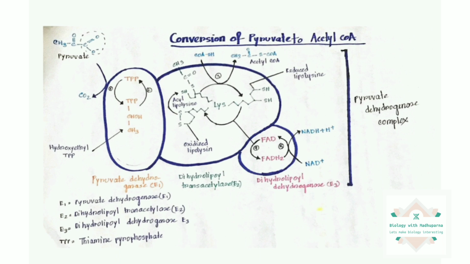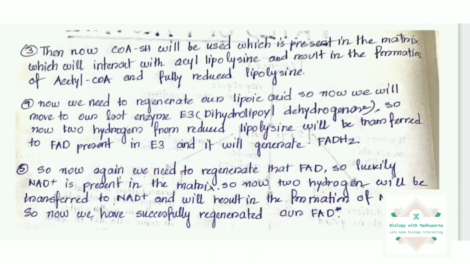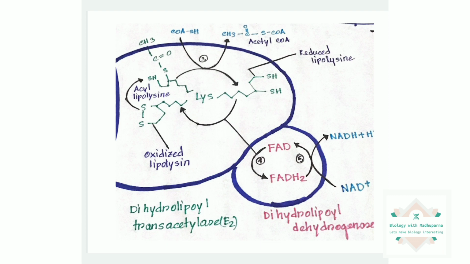To regenerate our E2, we will move to our last enzyme, which is E3, and the name of the enzyme is dihydrolipoyl dehydrogenase. The 2 hydrogens present in the reduced form of lipoyllysine, like SH and SH, will be transferred to the FAD which is present in the E3 enzyme.